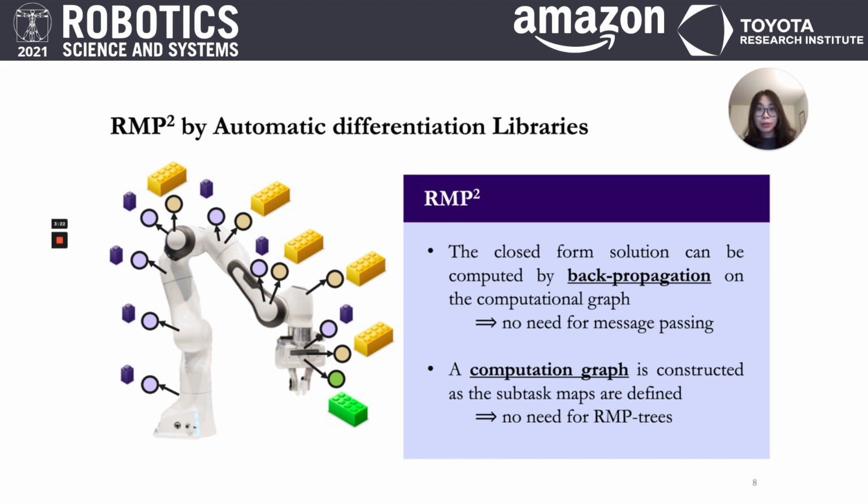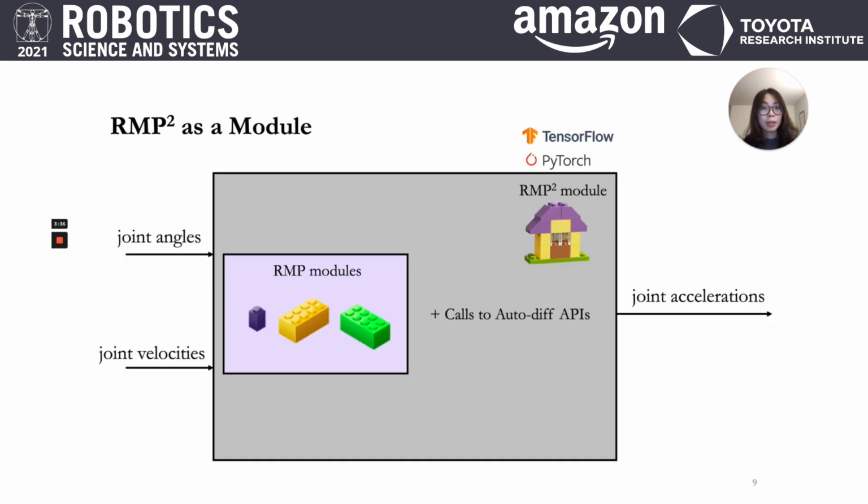So with our new RMP² algorithm, we no longer need to specify the complicated data structure, nor do we need to implement the message passing algorithm. Instead, we can let the autodiff libraries do all the heavy lifting. What is more important is that we can now officially consider this RMP² algorithm as a module in autodiff libraries. And we can use this RMP² module, which naturally encodes structure, to parameterize robot policies.